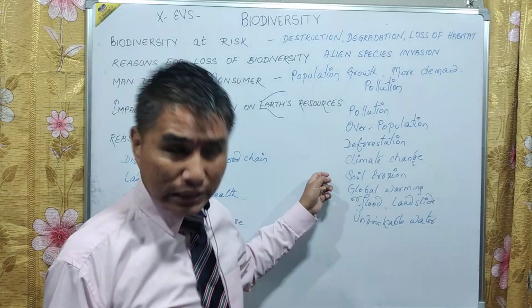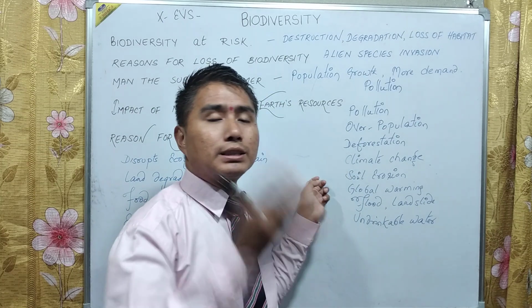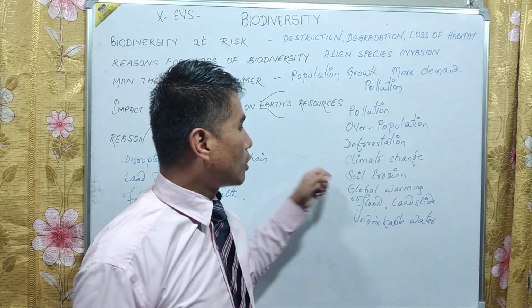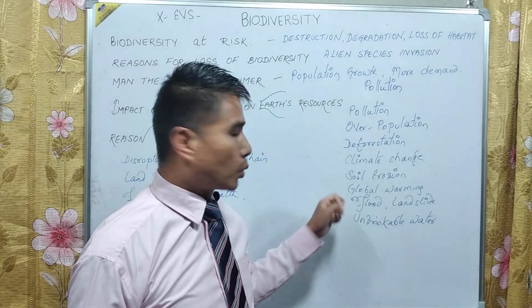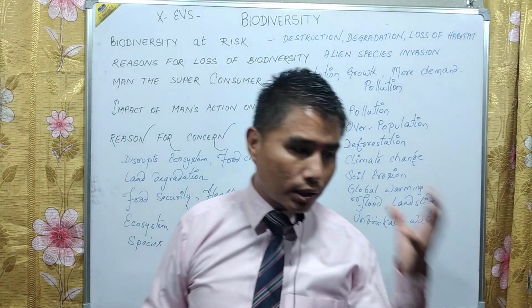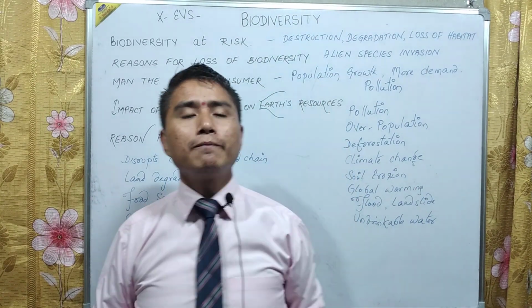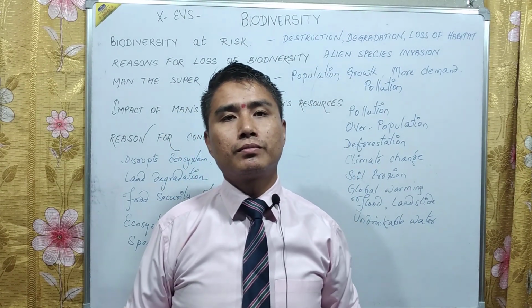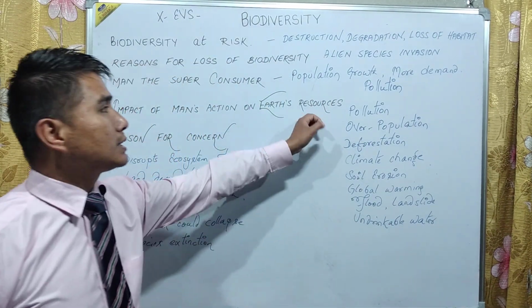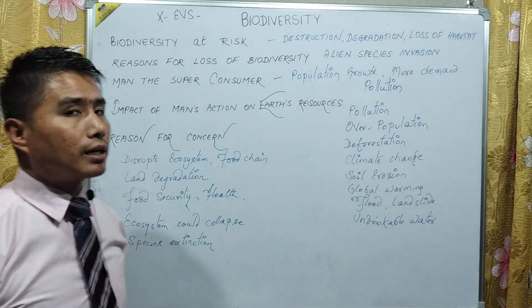Soil erosion has taken place, definitely, because all the trees are being cut, there is no entity to hold back the soil. Because of it, soil is eroding. Global warming, I told you, floods, landslides, and undrinkable water, underground water also has been poisoned. Fine. So it's man's action because of which nature and natural resources are under threat.